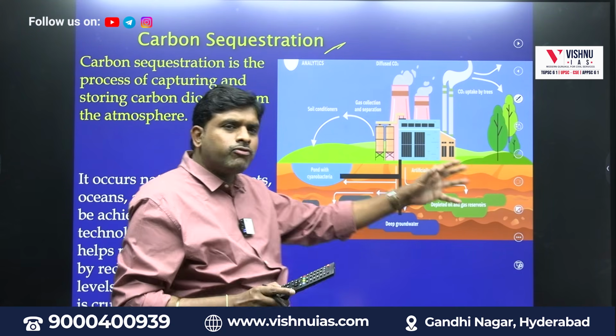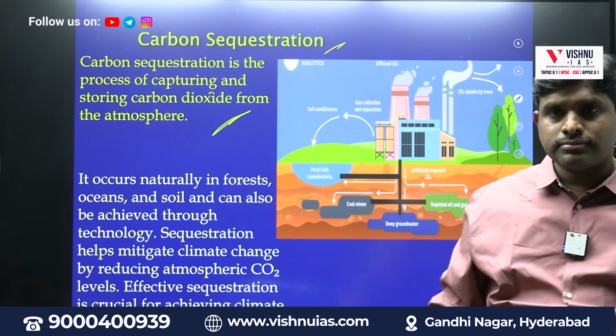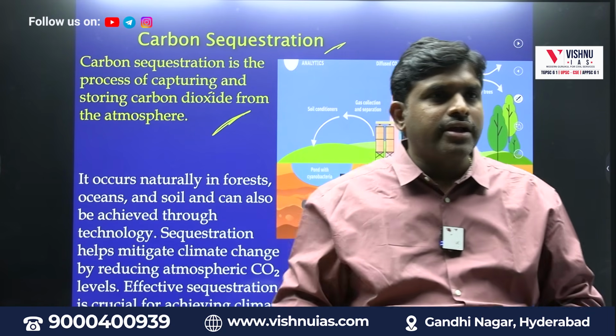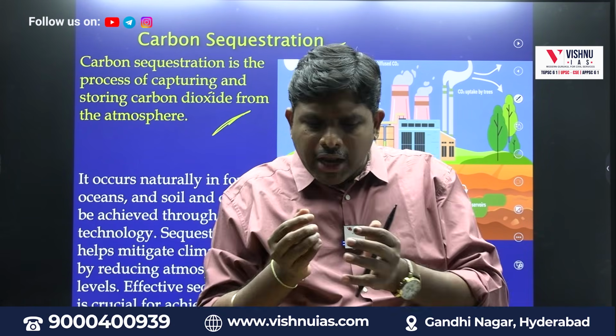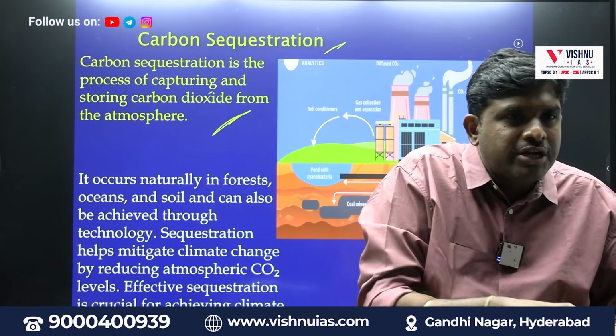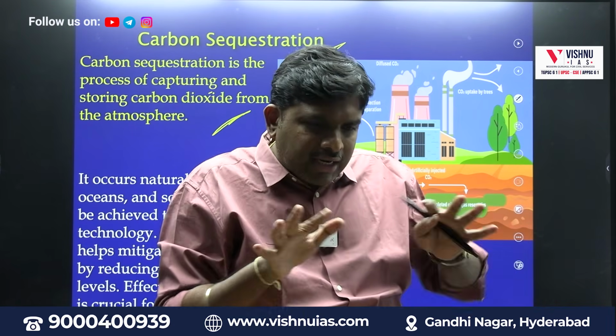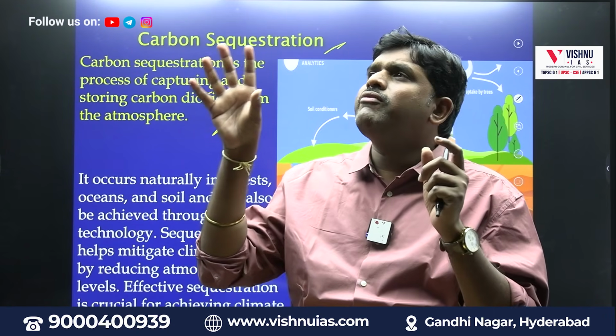So what we will do, sir? We will create big chambers under the earth. Closed chambers we will create. We will take the carbon dioxide, we will sequester, and we will pump it into those chambers, tanks with pressure, and that carbon will be stored, so that this excessive carbon will not be present in the atmosphere.